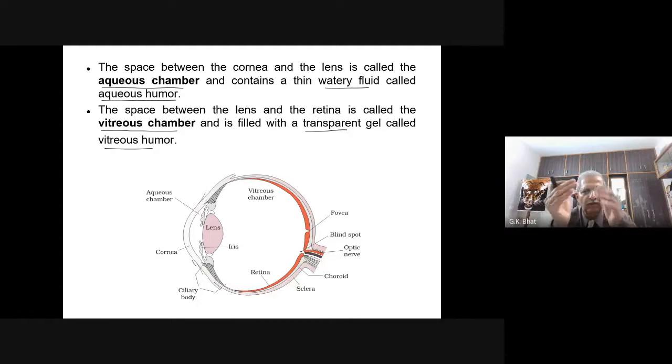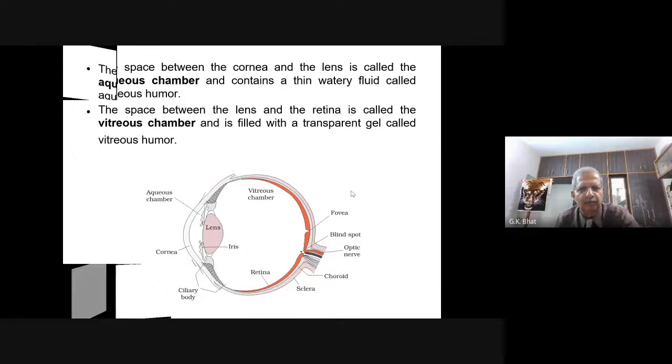So the space present between the lens and the cornea is called the aqueous chamber. The space present between the lens and the retina is called the vitreous chamber. The aqueous chamber is filled with a watery fluid called aqueous humor, and the vitreous chamber is filled with a transparent gel called vitreous humor. You have aqueous humor here and vitreous humor here. Aqueous humor is watery and vitreous humor is a transparent gel.